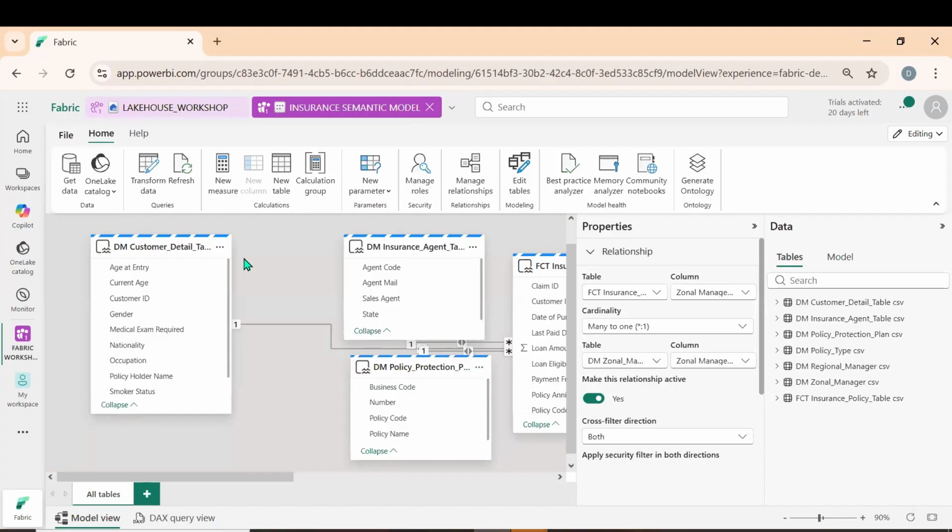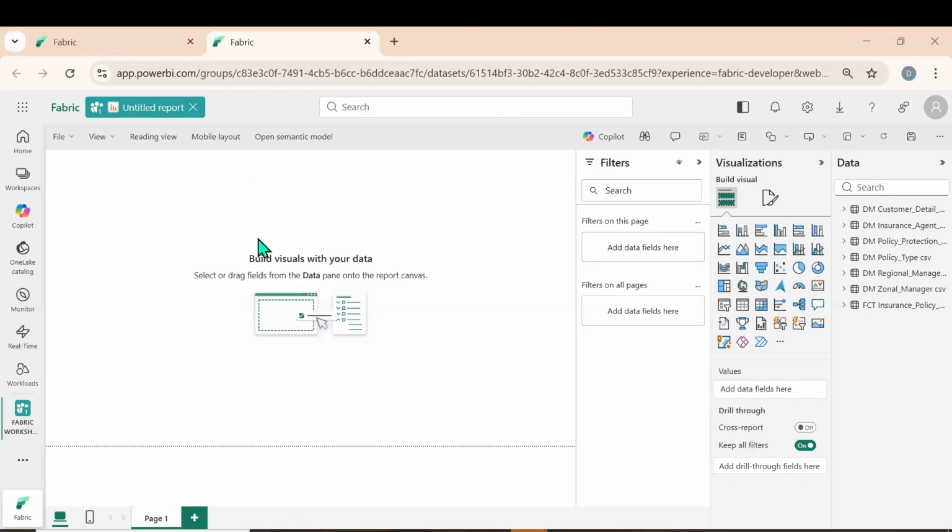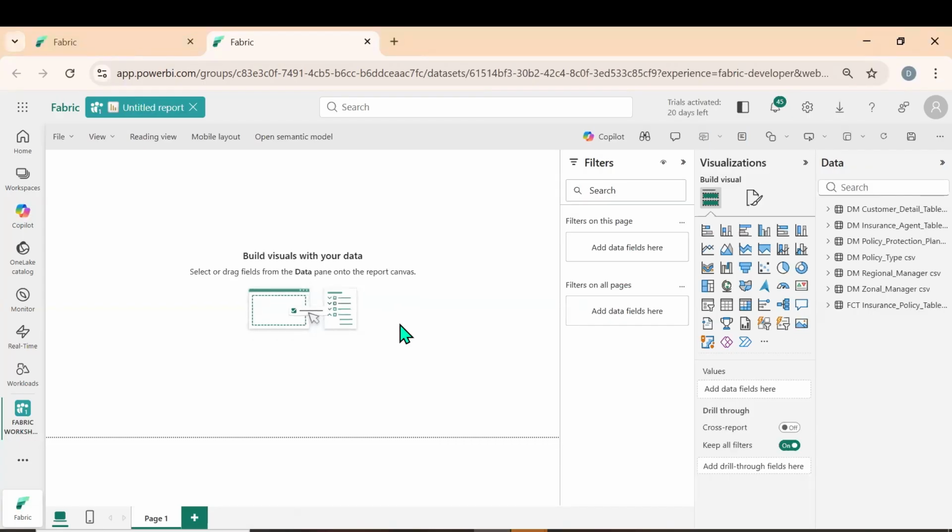So what do we need to do now after creating the semantic model? Let us create the report. From this semantic model, let us create one report. How do we create? Click on the file, click on create a new report. Okay, so now we have come into another window, a similar kind of Power BI view, Power View. We can create the visuals here.